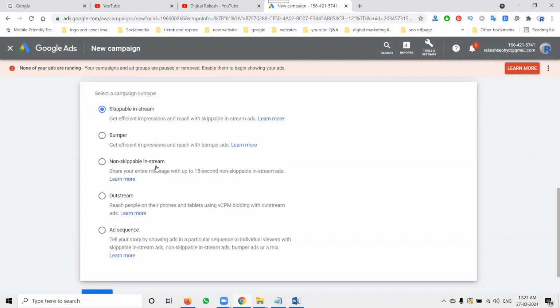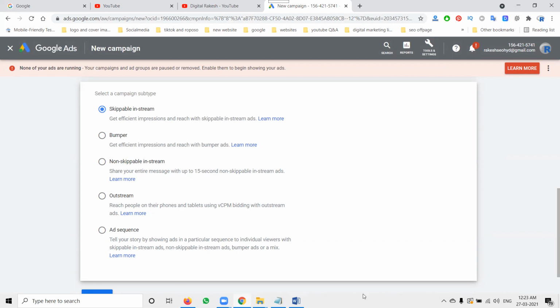So this is mostly selected for videos of more than 6 seconds. The special option: for up to 15-second video, we give non-skippable in-stream. This is the option to reach people on phones or tablets. This is the outstream. This will be ad sequence.